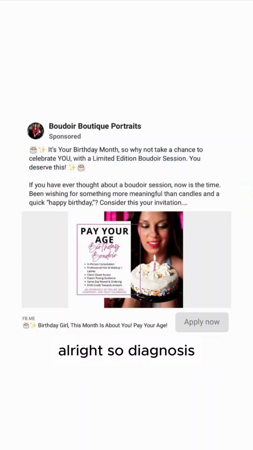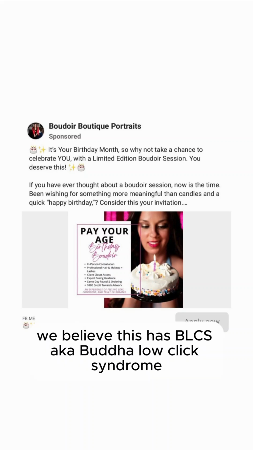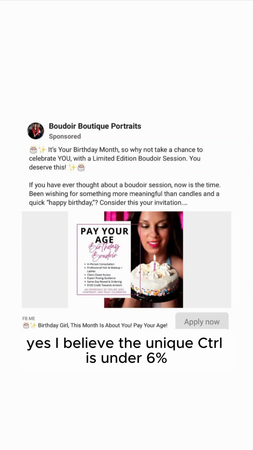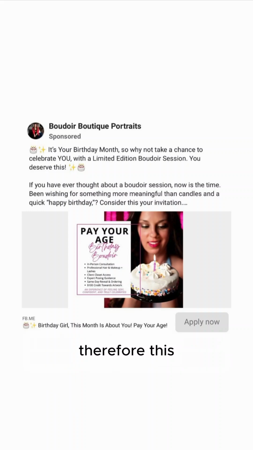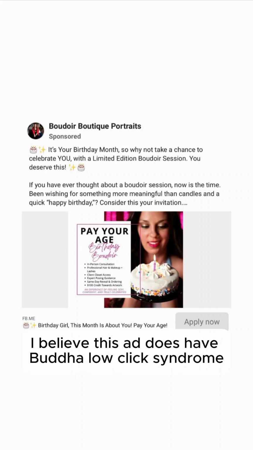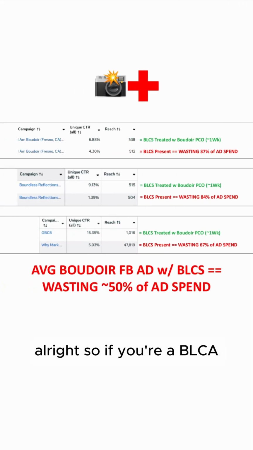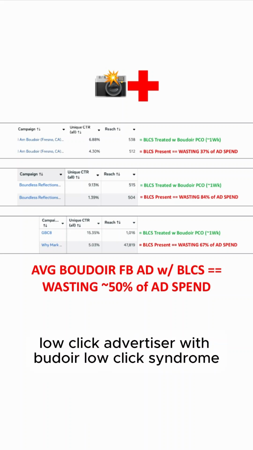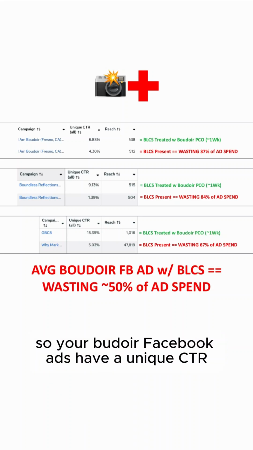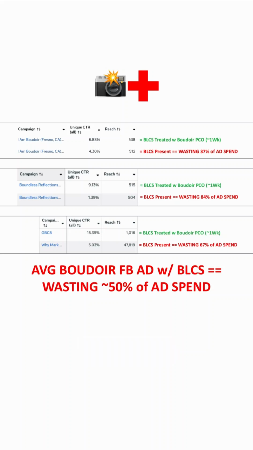All right, so diagnosis, do we believe this has BLCS, aka Boudoir low click syndrome? Yes, I believe the unique CTR is under 6%. Therefore, I believe this ad does have Boudoir low click syndrome. All right, so if you're a BLCA with BLCS, so Boudoir low click advertiser with Boudoir low click syndrome, your Boudoir Facebook ads have a unique CTR under 6%, and you're spending more than 10 grand a month on Boudoir Facebook ads, and you've looked at the marketplace, seeing it get more saturated in your city,